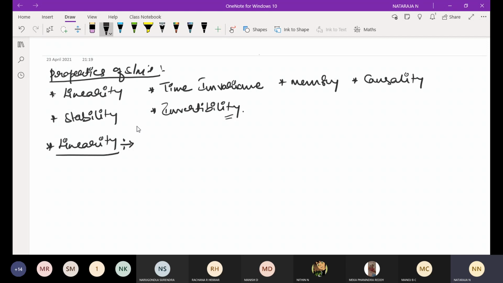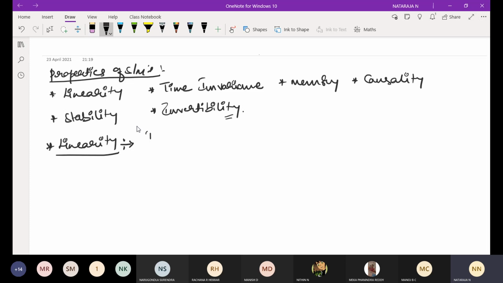That is, if an input consists of a weighted sum of several signals, then the output is the weighted sum of the responses of the system to each of those input signals individually taken.